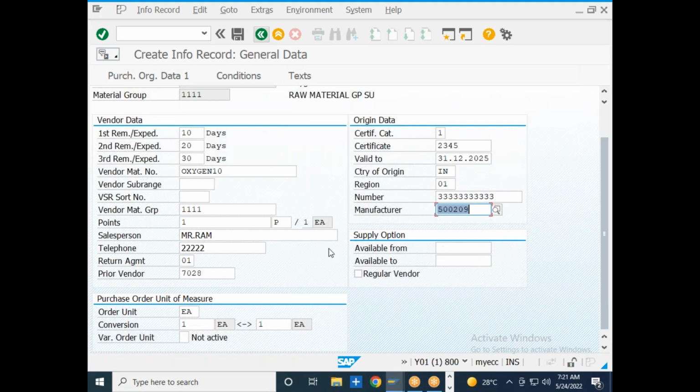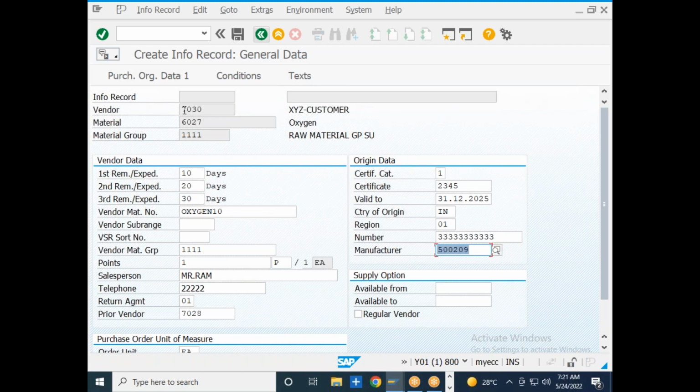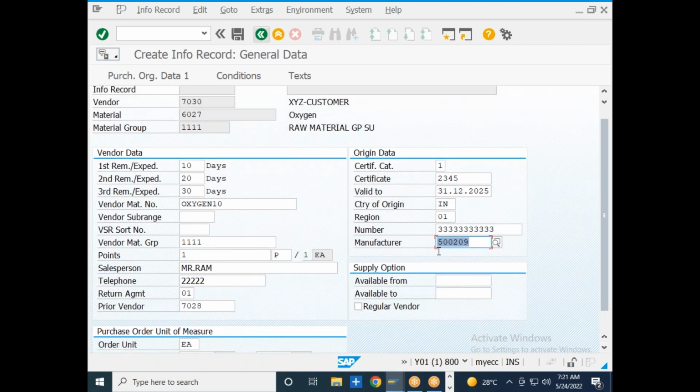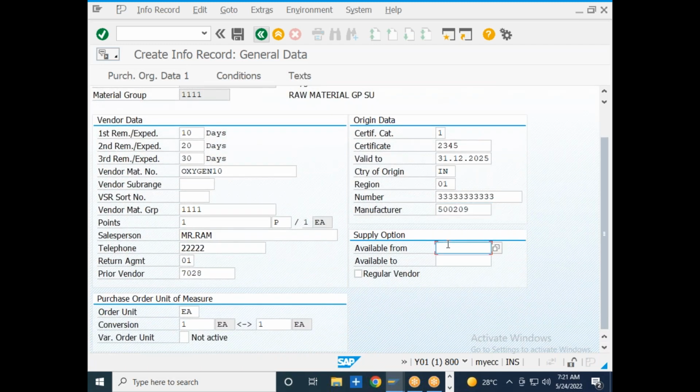Then available from this particular vendor, you are trying to buy this particular material from this vendor. From which date will he be available to supply the material? 01.06.2022. He will be available 13/12/2022.